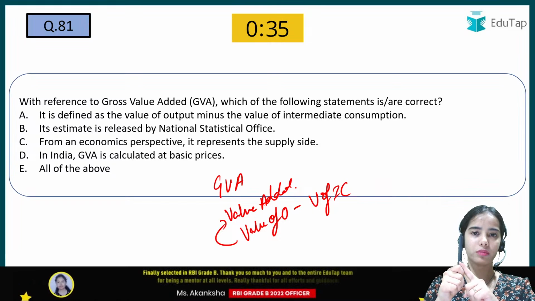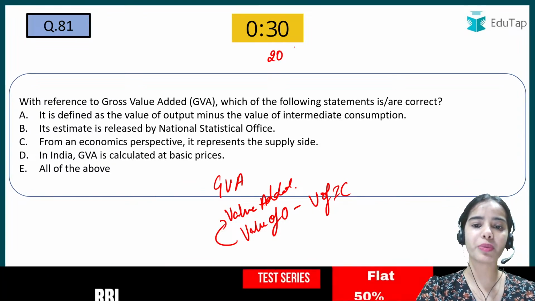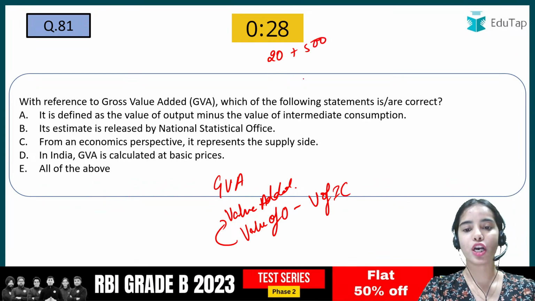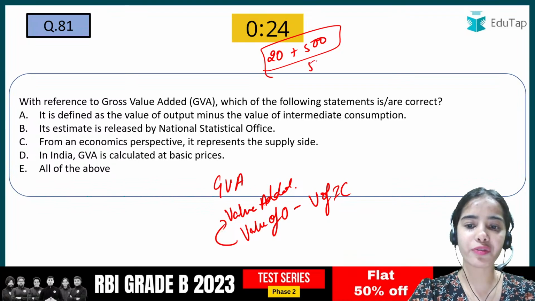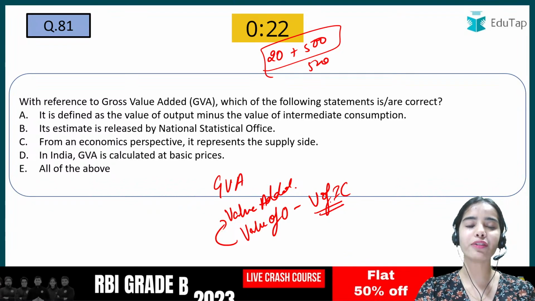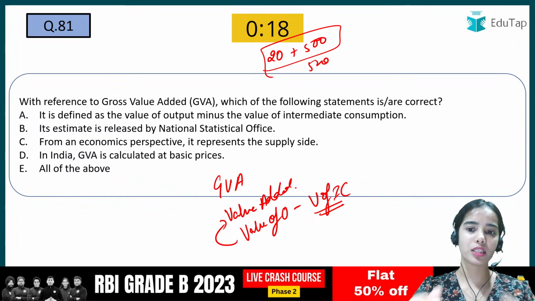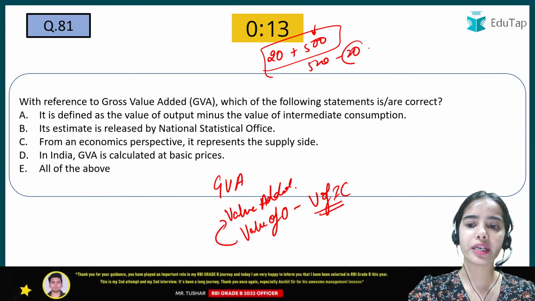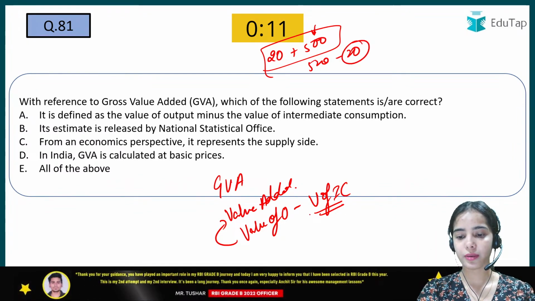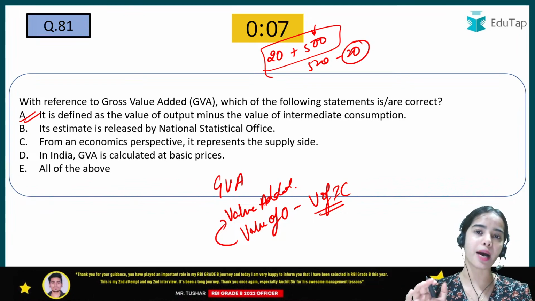So this pen, so the plastic that has been used, so value of output, the plastic was 20 rupees and the pen was 500 rupees. So in total, the value of output that has been created in the economy is 520. From this, we have to deduct the value of intermediate consumption because the plastic has been used in this. So the value of plastic has been added in this 500. So we have to deduct the value of intermediate goods. Okay, so this is GVA, gross value added, that actual value addition that has happened in the country.